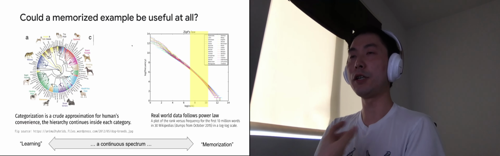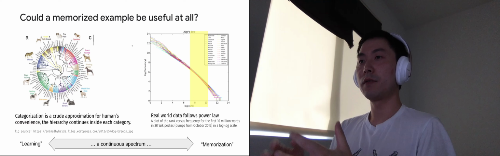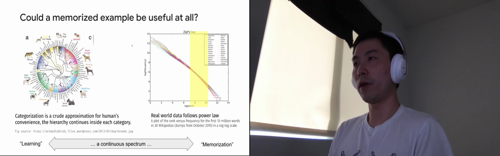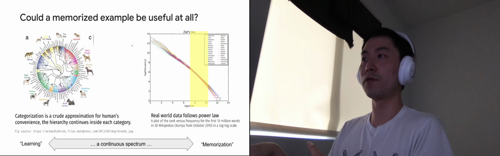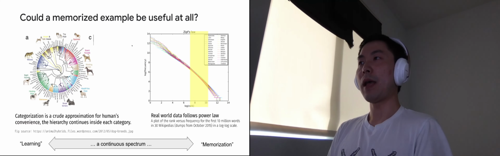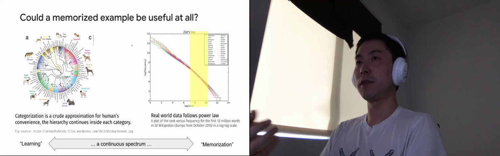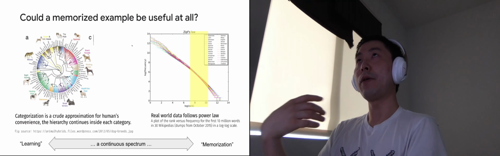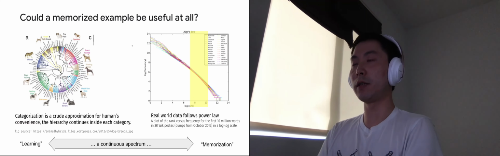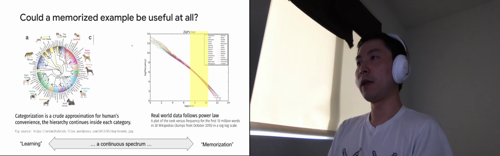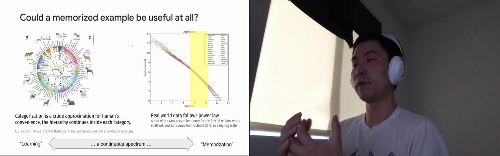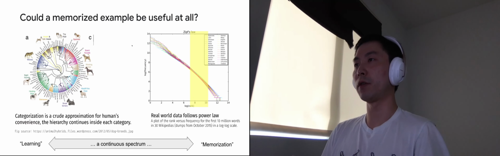So the main intuition is that the data in the real world naturally follows this kind of long tail distribution, which has many instances that are relatively low frequency in the data. Because of low frequency, there's no pattern or structure that is shared across many examples for those instances.